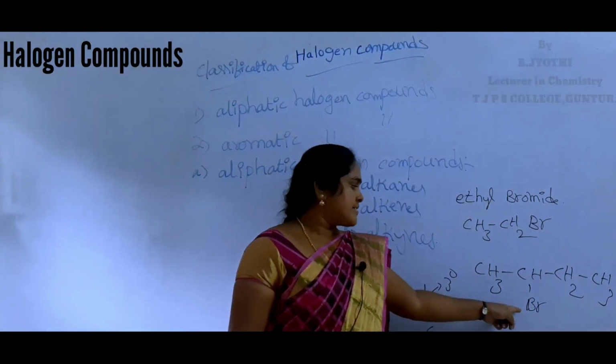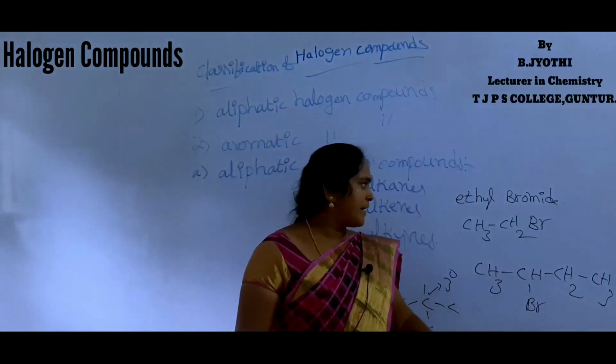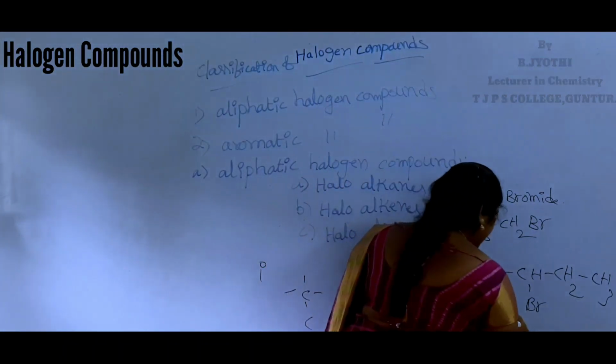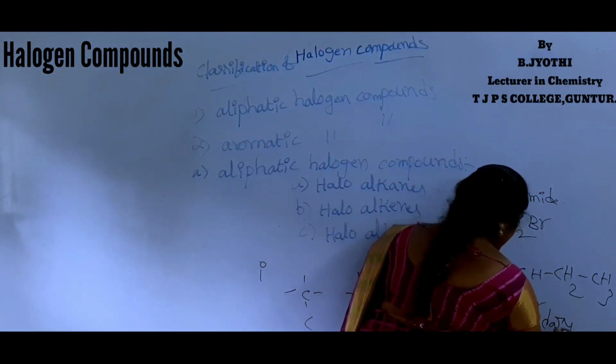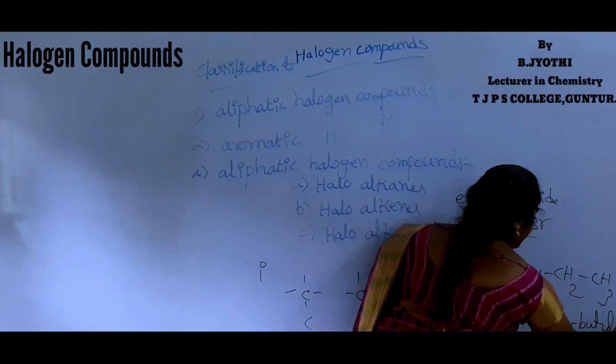Butyl. Secondary butyl bromide. This compound name is secondary butyl bromide.